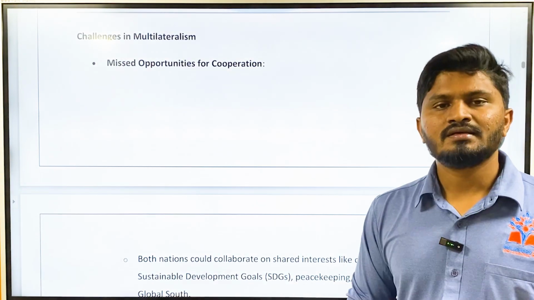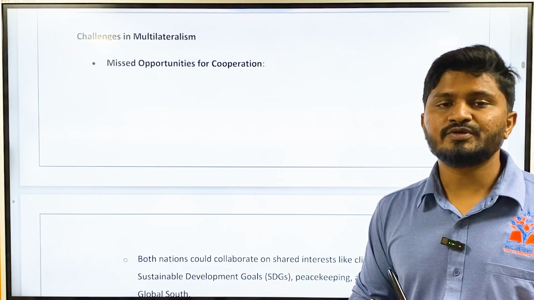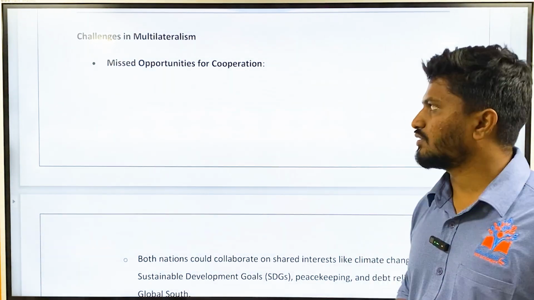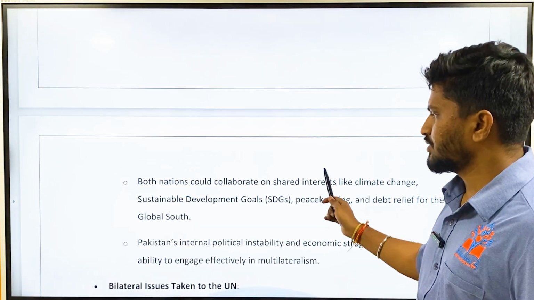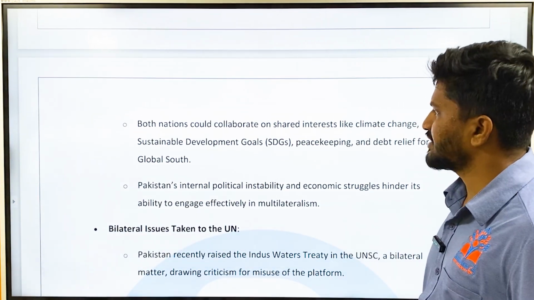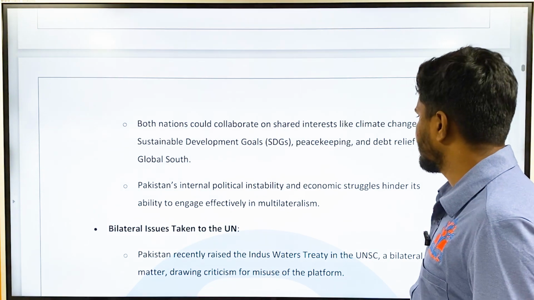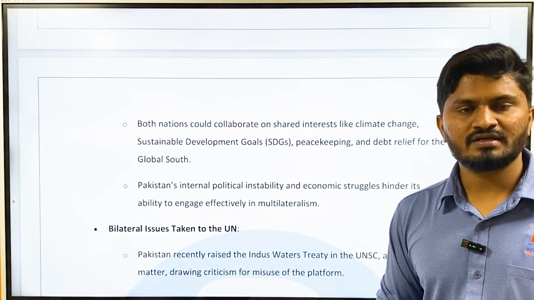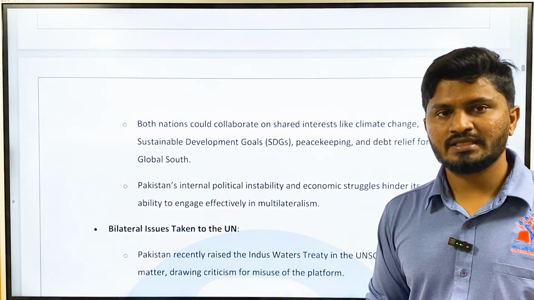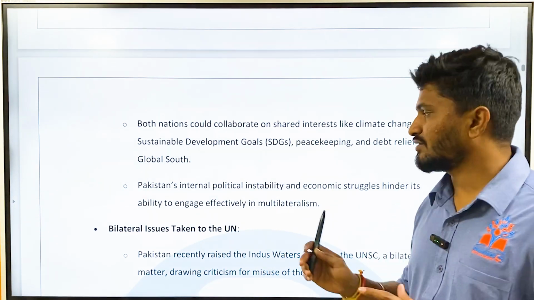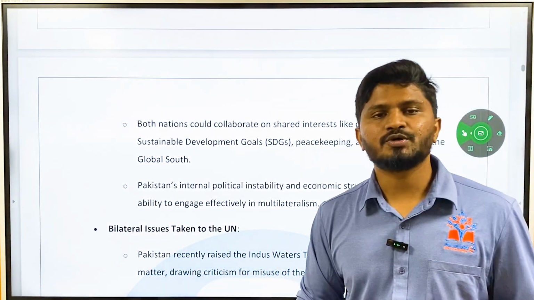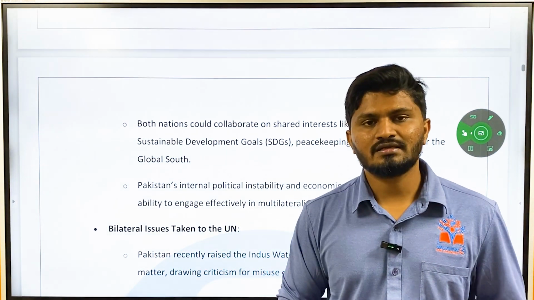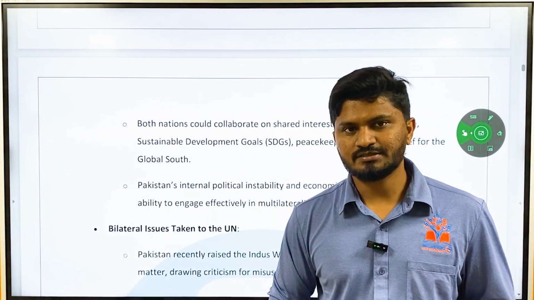Okay, and then what are the challenges in multilateralism? According to the author, there have been opportunities between India and Pakistan, but they have been missed. What are those? Missed opportunities for cooperation. Both nations could collaborate on shared interests like climate change, sustainable development goals, peacekeeping, and debt relief for the global south. If both countries, some of the biggest countries of South Asia, can focus on issues like climate change, it will have a positive impact not just on both countries, but also on the region of South Asia.